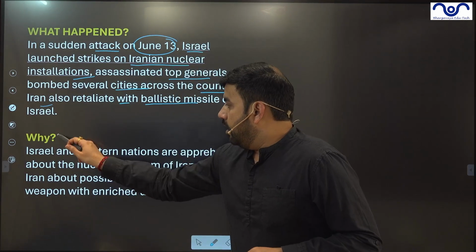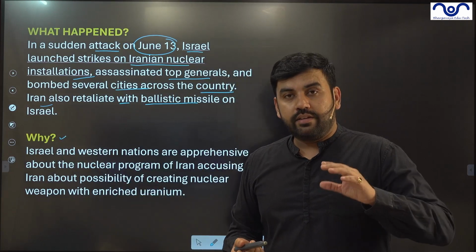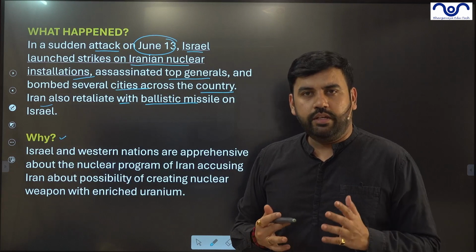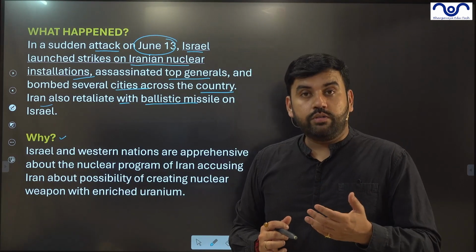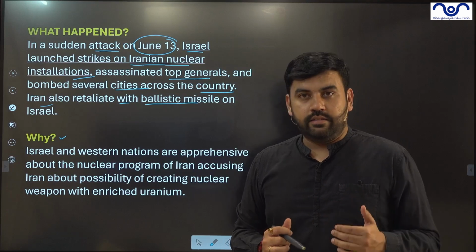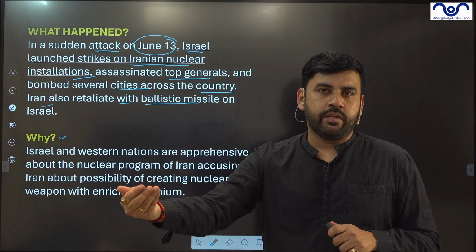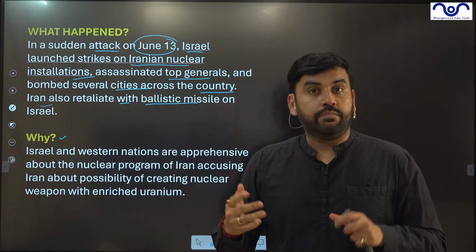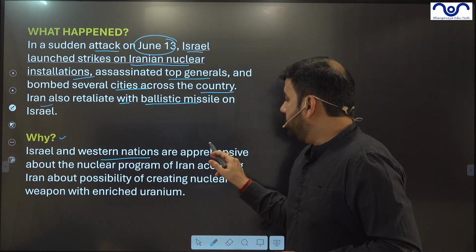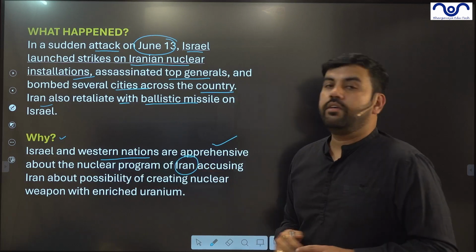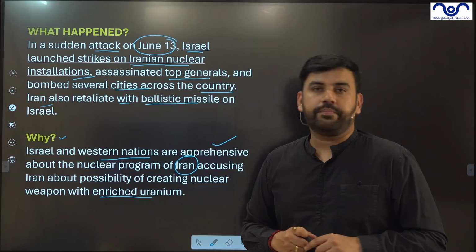The reason why they are attacking each other: Israel attacking Iran is not something new. It was already planned years back, and the US was one of the countries which always backed this. This is one of the reasons why the USA has also invited Asim Munir, because they are looking for Pakistan's help to attack Iran from the east. Israel and Western countries are apprehensive that Iran may develop a nuclear weapon because they already have enriched uranium.